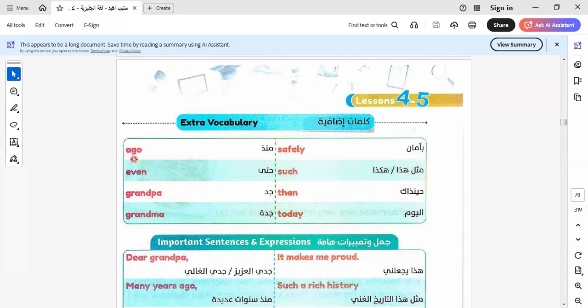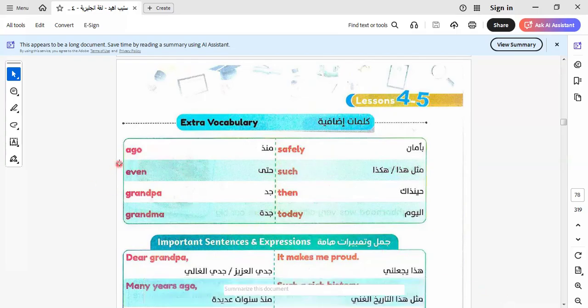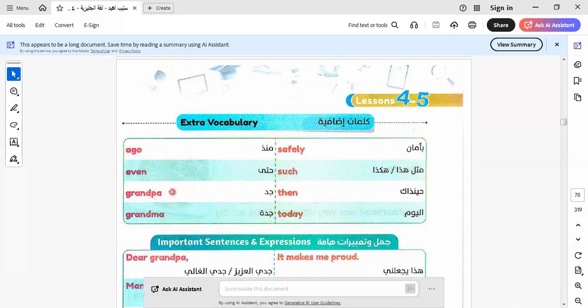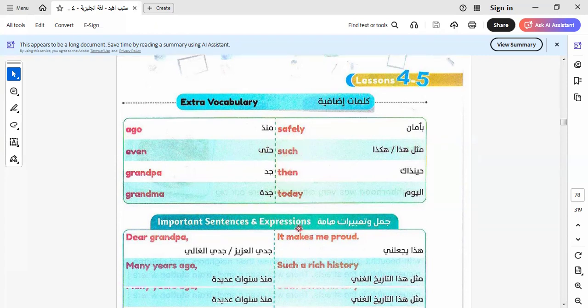Here we have ago. All of us know that when we use ago, you talk about the past, as we know, before. Here is even, grandpa and grandma, which collected in one word is grandparents. Here we have safely, such, than, today.